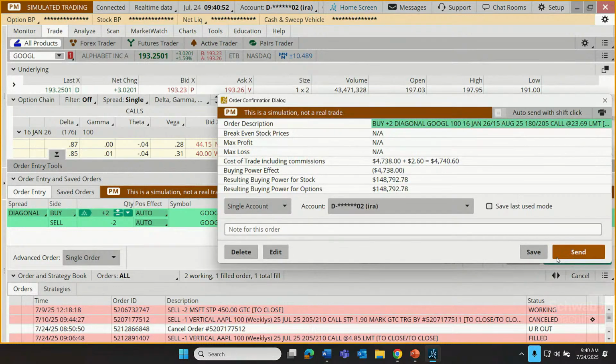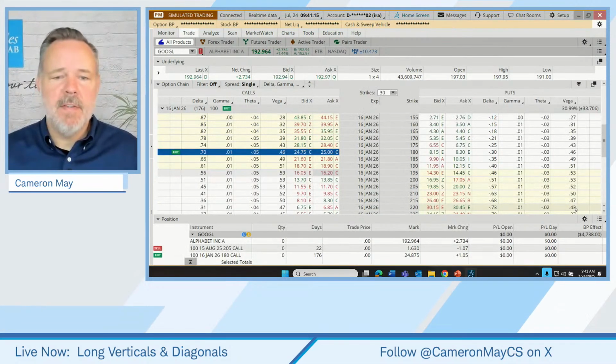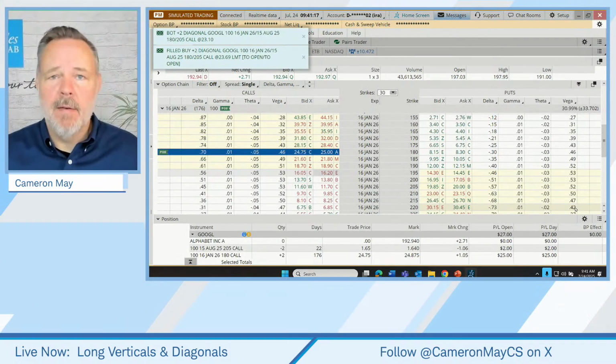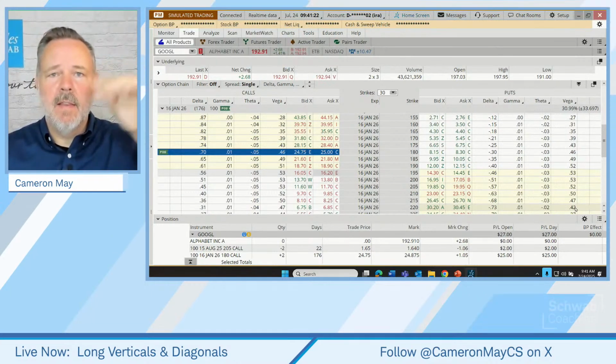Anyway, that increases the investment in the trade. It also doubles the amount of commissions to be paid. But the preference now is for the stock to go up, helping out our long call, but to stay below 205 as we get toward that 15th of August expiration. And we'll send that order off and see if we can get a 2 for 1. That would be appreciation within the income window.